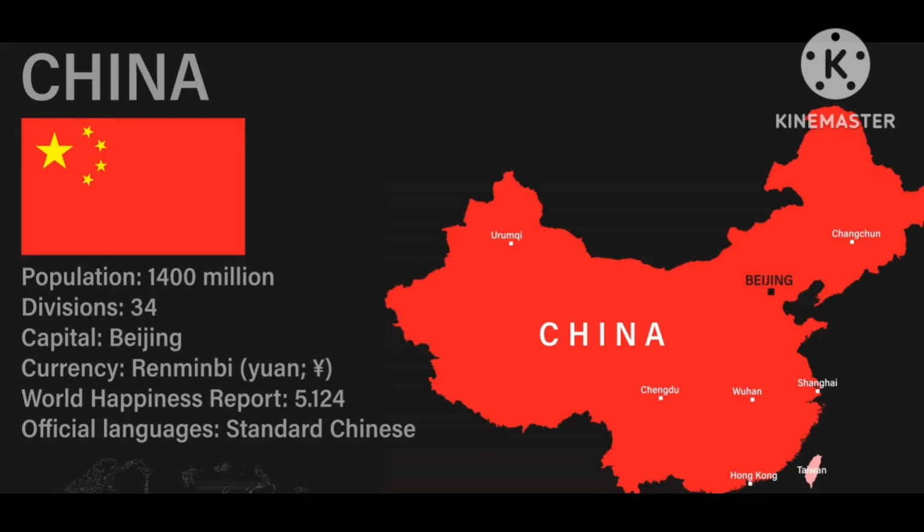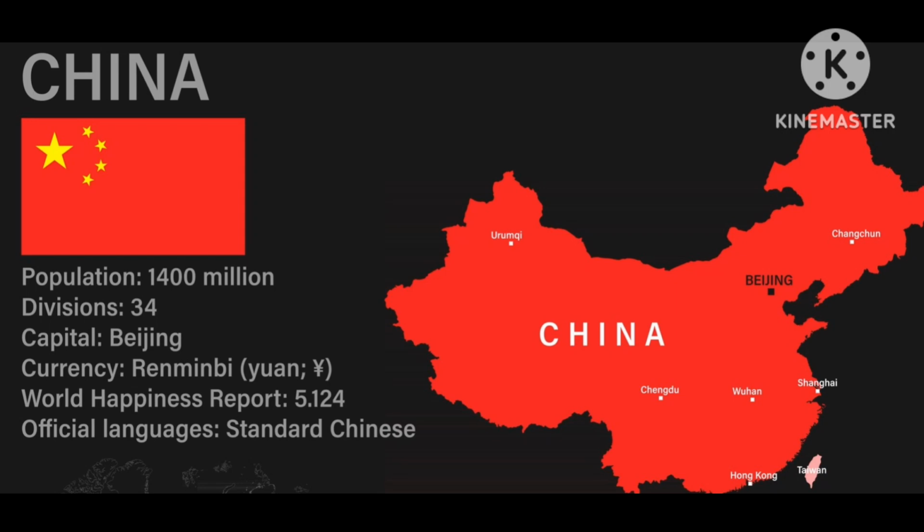The next country is China. The capital of China is Beijing. Currency is renminbi or yuan, and official language of China is standard Chinese, and world map of China is also shown on the screen, and this is the most populated country in the world, and its flag has 5 stars.